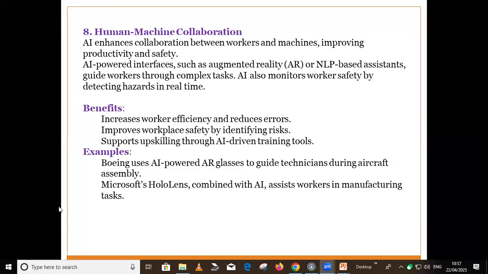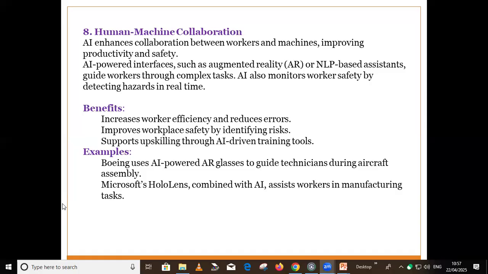Then next, human-machine collaboration. Now, AI enhances the collaboration between workers and machines, which improves productivity and safety. We have some AR techniques, augmented reality or any lab-based technique available, so that by using that technique, we can perform complex tasks. Suppose you want to monitor worker safety by detecting hazards in real time, then we can implement AI with human-machine collaboration.